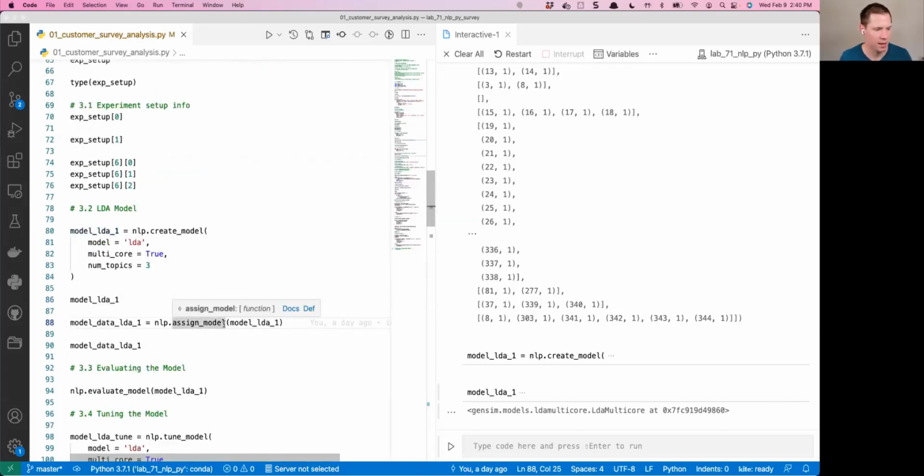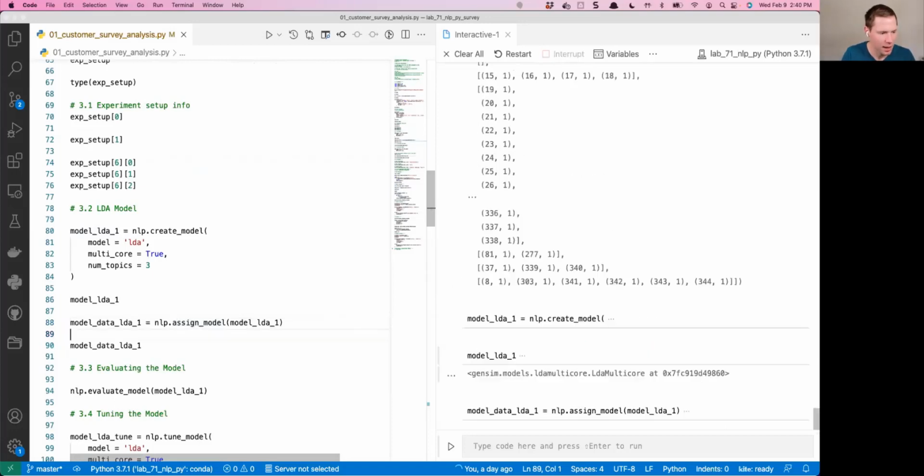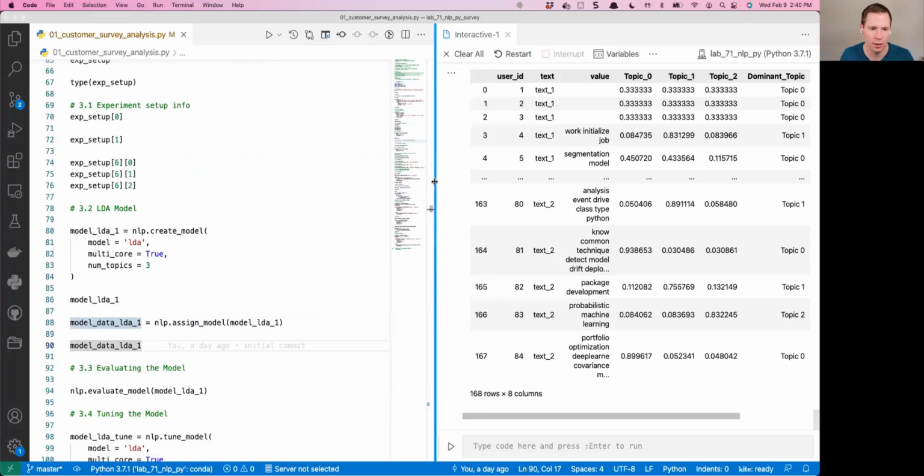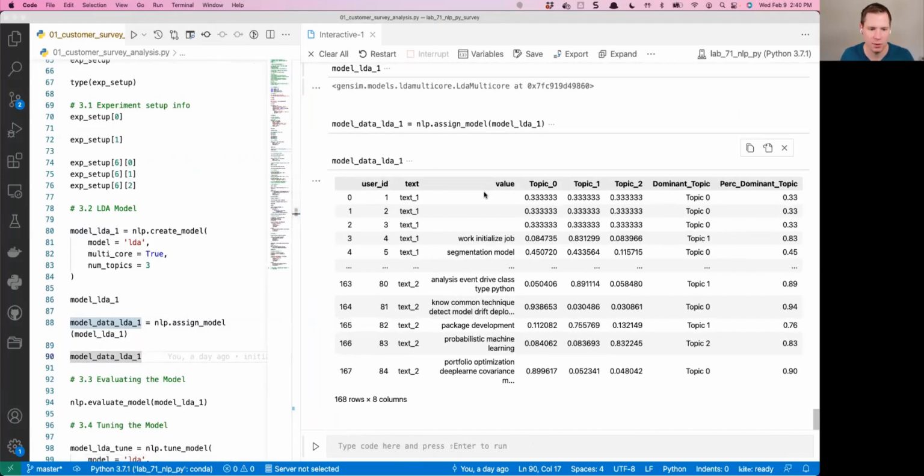Once you make that, then you can assign the model. And what that does is it modifies your data. So here, it produces a new data set where it had that value in here, and you can see what it did. It's that 168 rows, and then it's classifying these. And I told it to create 3 topics. So it's giving a probability of being in each of the 3 topics.